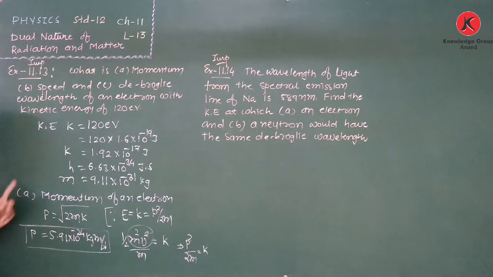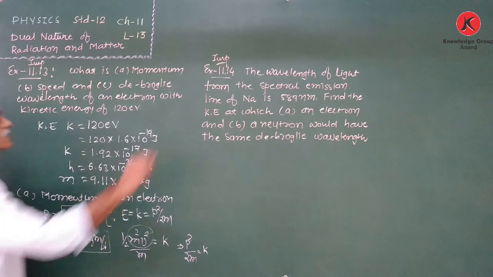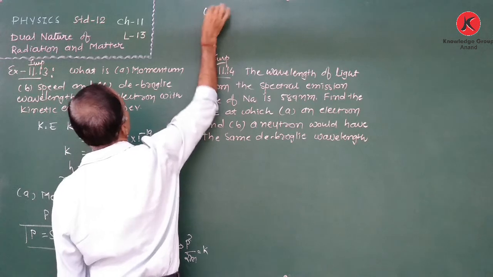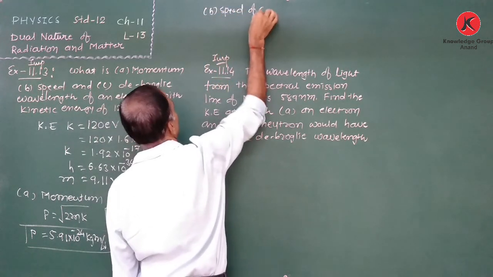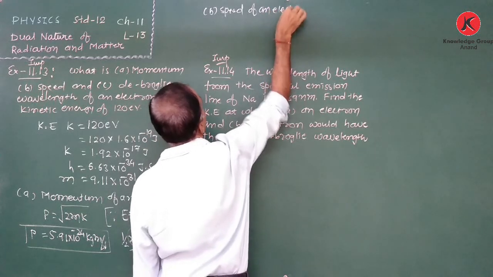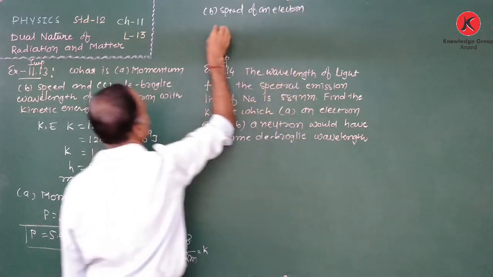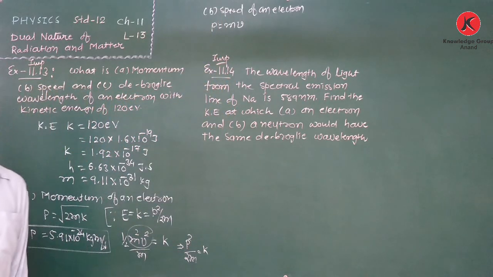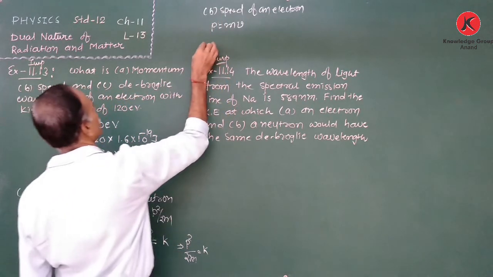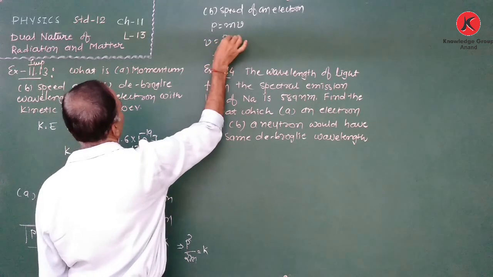Now second, we have to find out the speed. Therefore the speed v, the speed of an electron. Momentum is found. Therefore p is equal to mv, so the speed v is equal to p by m.